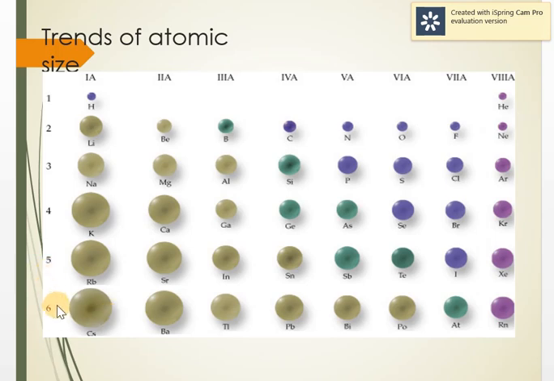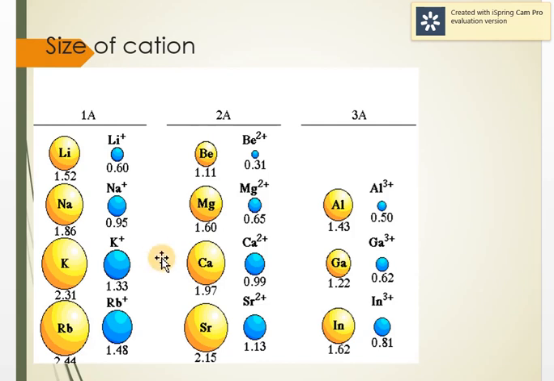Okay, now according to this periodic table, can you tell which element has the highest covalent radius? You can see here, cesium. Cesium has the highest covalent radius. In case of ionic radii, we consider the internuclear distance as the radius of the cation and the radius of the anion. And for noble gases, we consider the van der Waals radii.